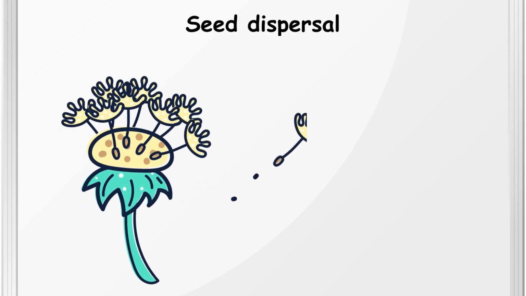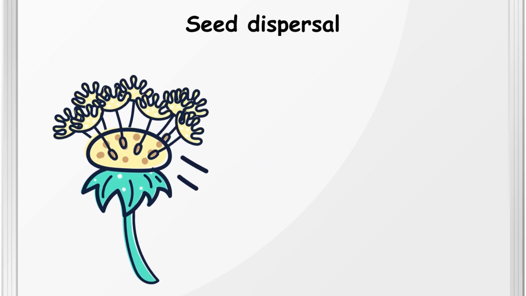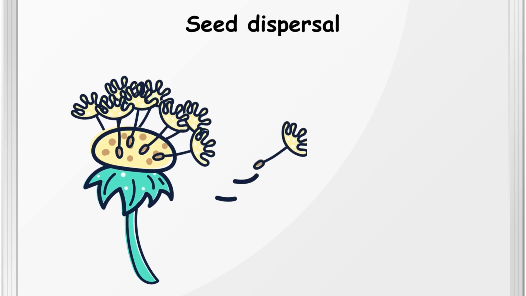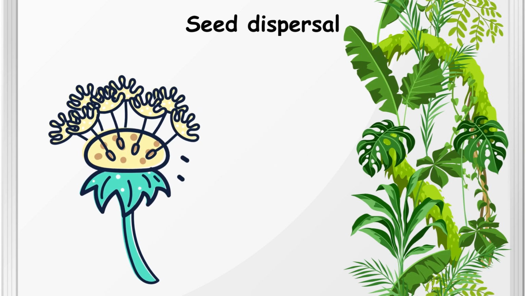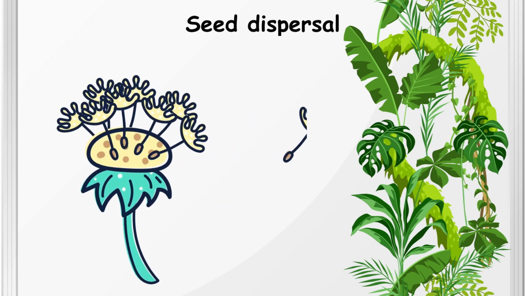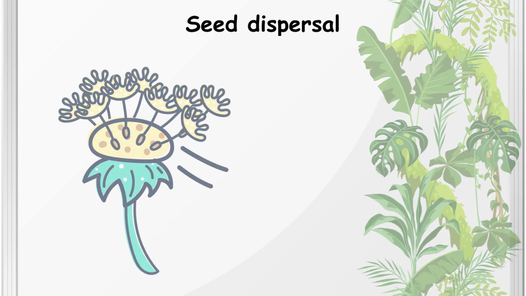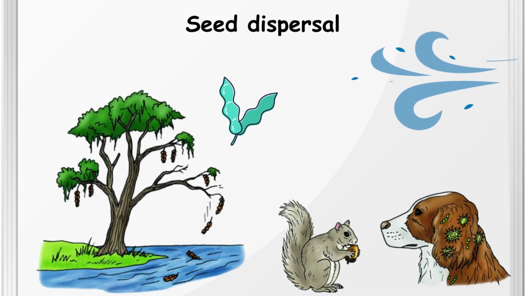Seed dispersal. Seed dispersal is the process by which seeds are spread from the parent plant to new locations. This is important for the survival of the species as it allows plants to colonize new areas and avoid competition with the parent plant. There are many different methods of seed dispersal, including wind, water, animals, and explosive mechanisms.